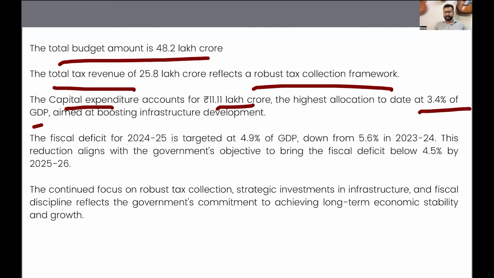The fiscal deficit for 24-25 is targeted at 4.9% of GDP, which is down from the 5.6% in 2023-24. Now, this reduction aligns with the government's objective to bring the fiscal deficit further down to 4.5% by next year. Now, this continued focus on robust tax collection, strategic investment in infrastructure, and fiscal discipline reflects the government's commitment to achieving long-term economic stability and growth.